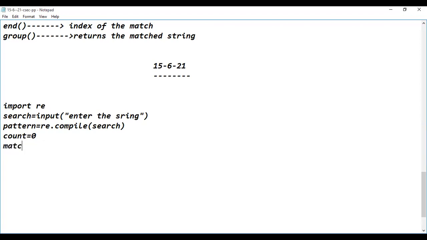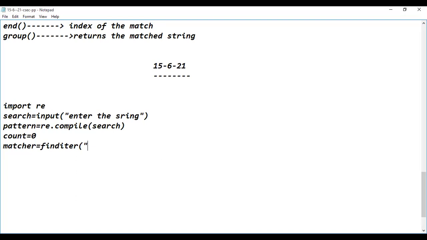So here I'm writing matcher variable, matcher equal to re dot, but not re dot, find iter. Within the double quotes, you specify the target.